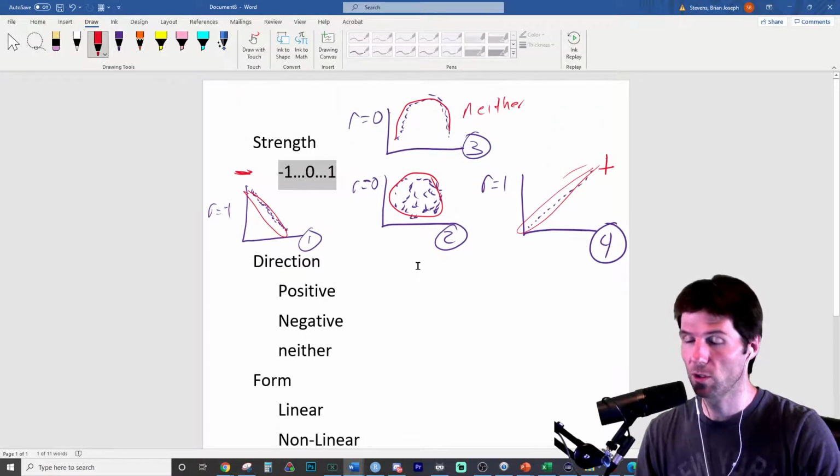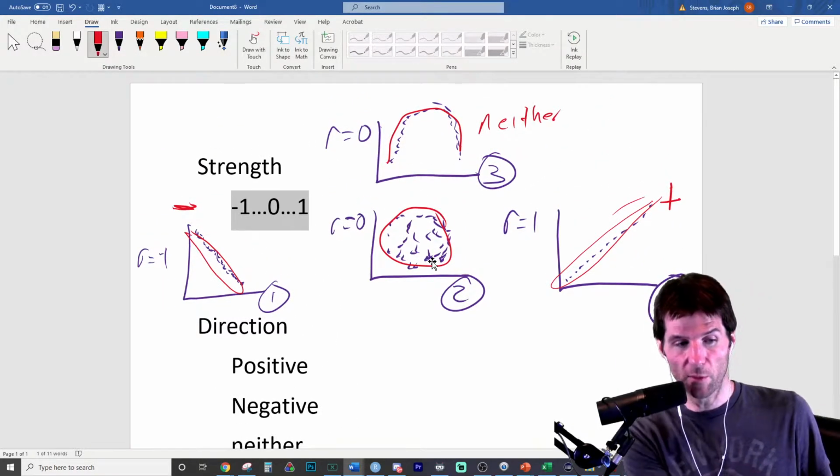Last but not least, we have unusual features. When we look at unusual features, we're just looking for what's unusual in this.